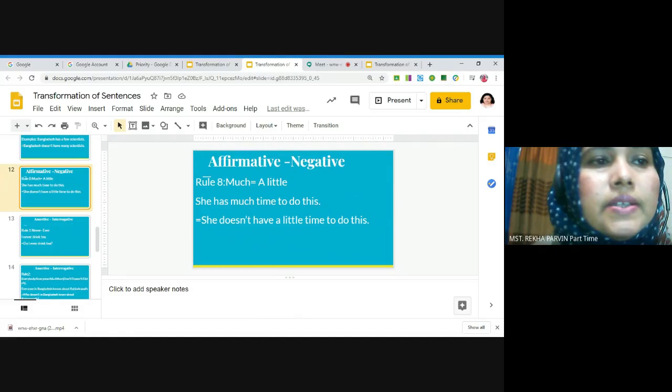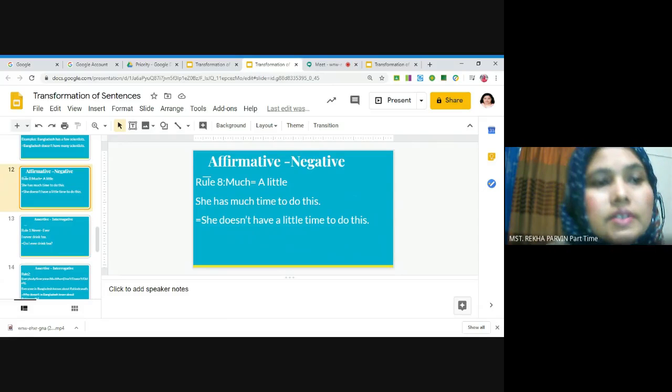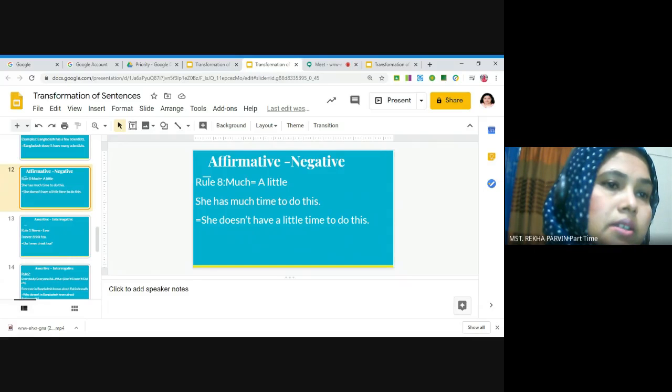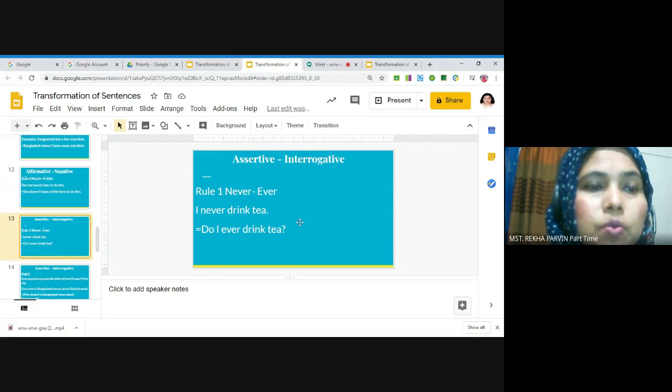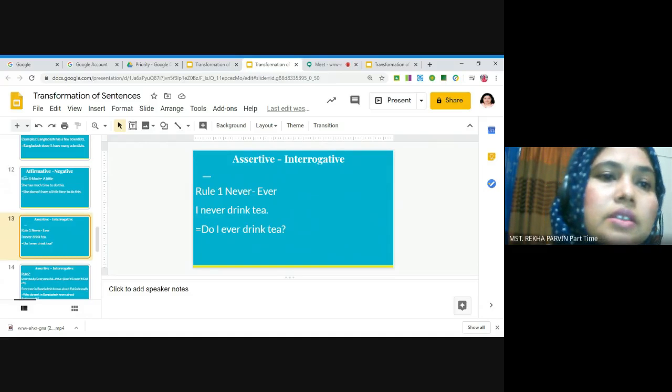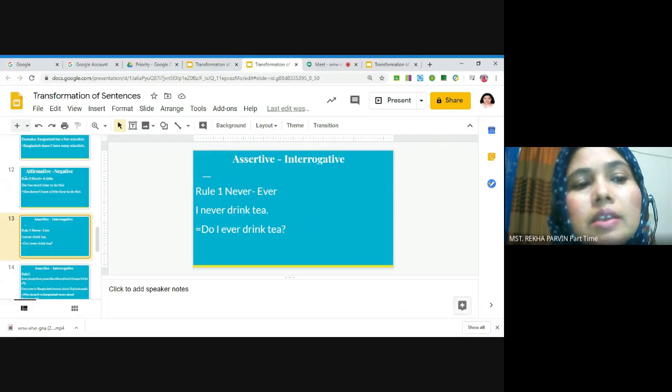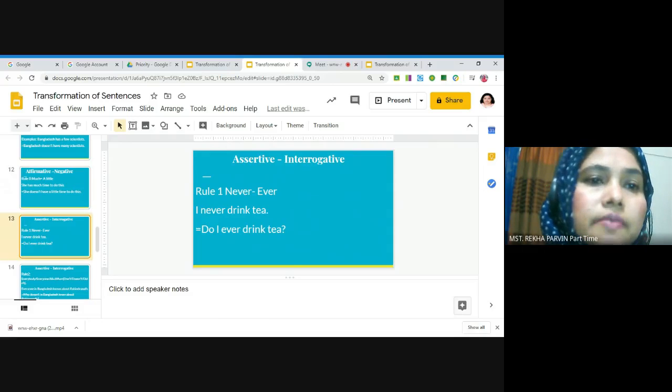Okay, I have already done the changing form of affirmative to negative, and now I shall discuss assertive: how to change an assertive sentence into an interrogative sentence. So follow the rules. You know what an assertive sentence is? An assertive sentence is any statement sentence or descriptive sentence, and an interrogative sentence is any asking question. If they ask any question, then that will be an interrogative sentence.